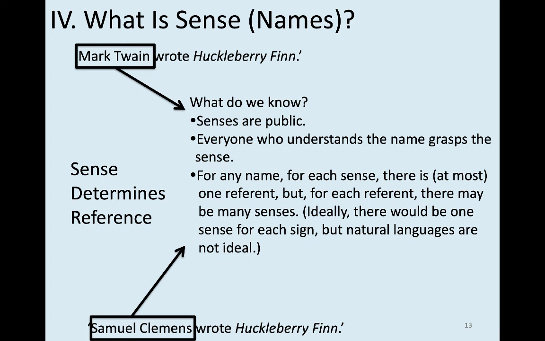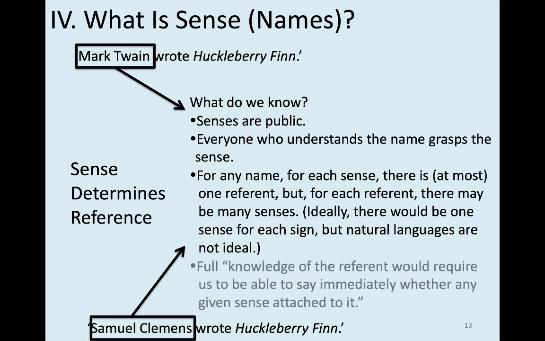But since we can make these descriptions public, we can determine whether the senses that we're conveying match one another or not. Whereas with ideas, since those are essentially private, we can't even in principle determine whether we're successfully communicating or not.